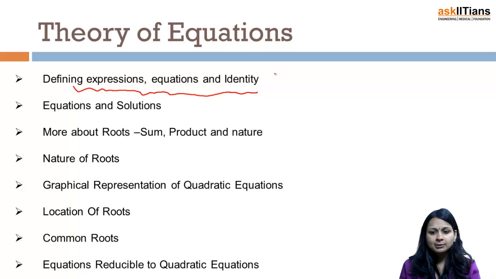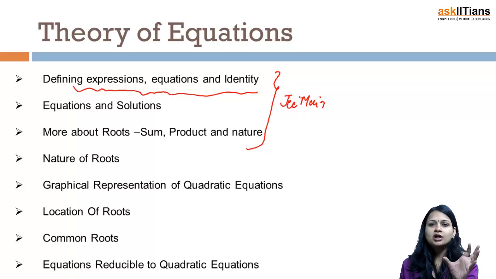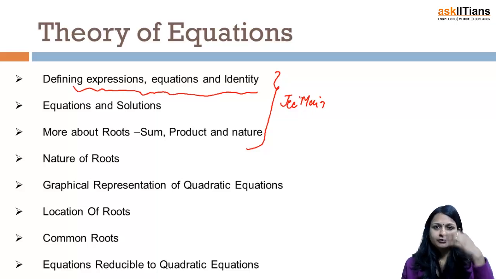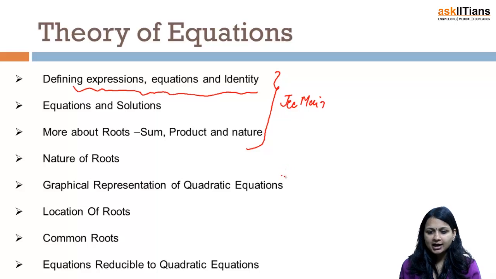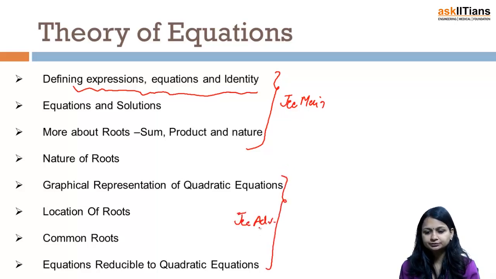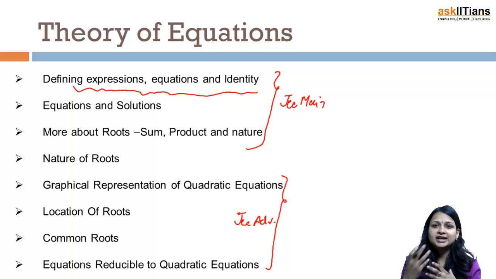I may put it like this, that these first 4 topics are very important in JEE Main, because very small and tricky questions are formed from the first 4 topics, and from the last 4, yes, you can get very good questions from JEE Advanced. It's not that you cannot get a question from the first 4 in JEE Advanced, but what I mean to say is that very small tricky questions can be framed from the first 4 subtopics, and from the last 4, we can have very clever questions.